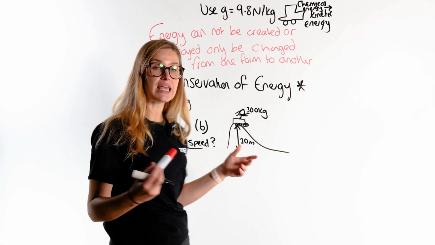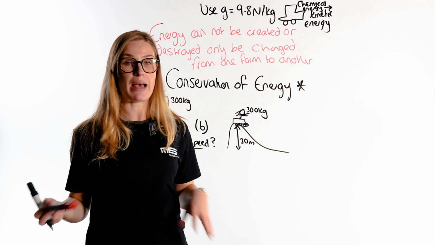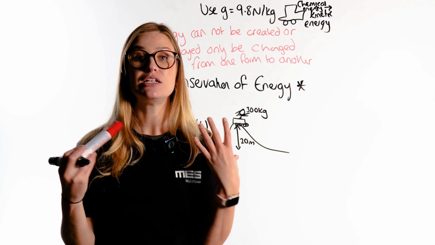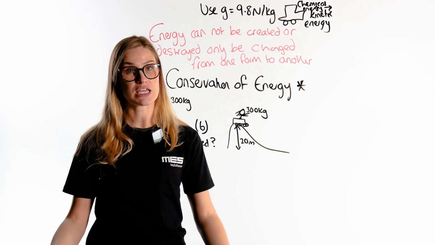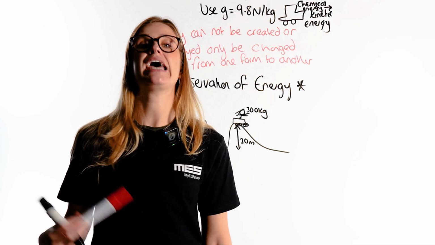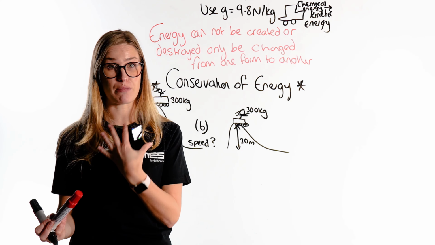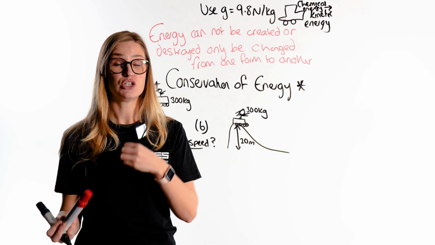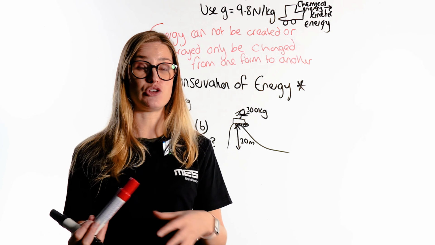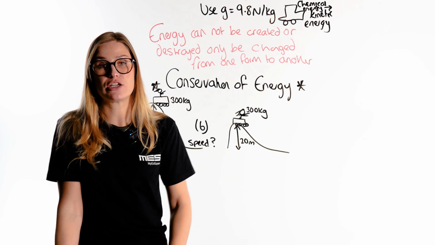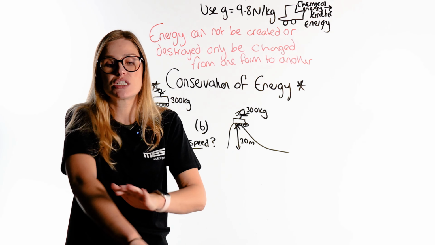Same thing today, right? I'm walking around, I'm talking, I'm blinking, my heart is beating. I have loads of kinetic energy, and I have that kinetic energy because I had breakfast, because I had lunch. I can eat food, and I get that chemical energy from that food inside my body. I put that energy in my body so I can use it in other ways. I can use it as kinetic energy to move. I can use it as thermal energy to keep me warm.